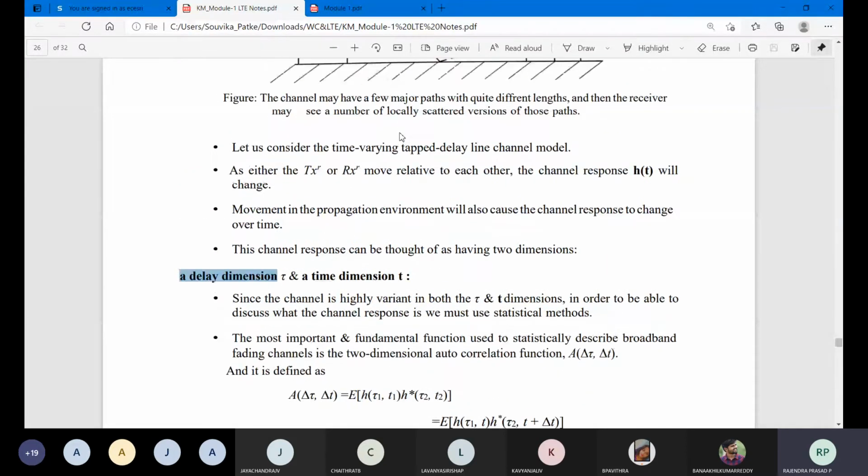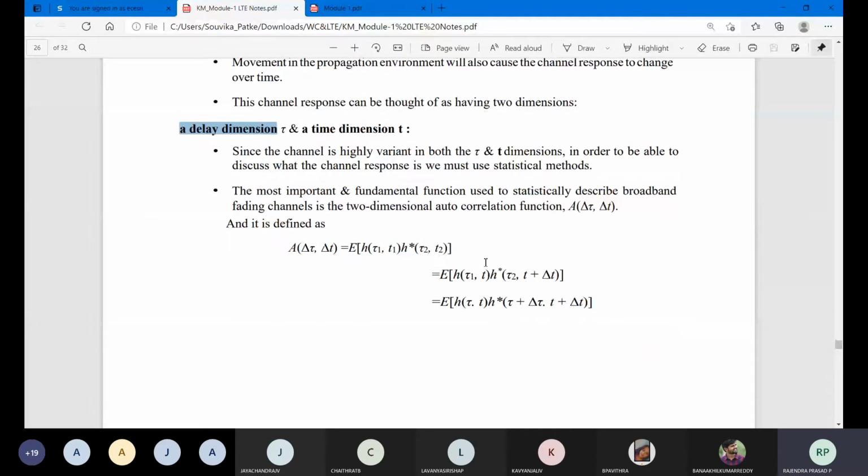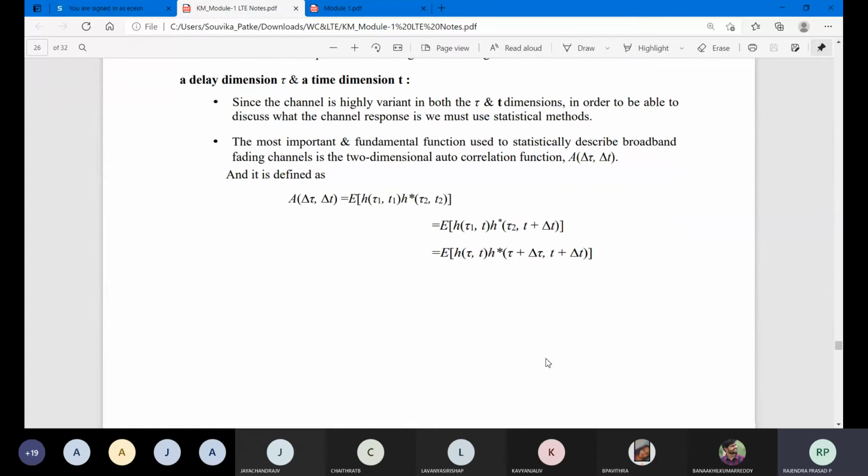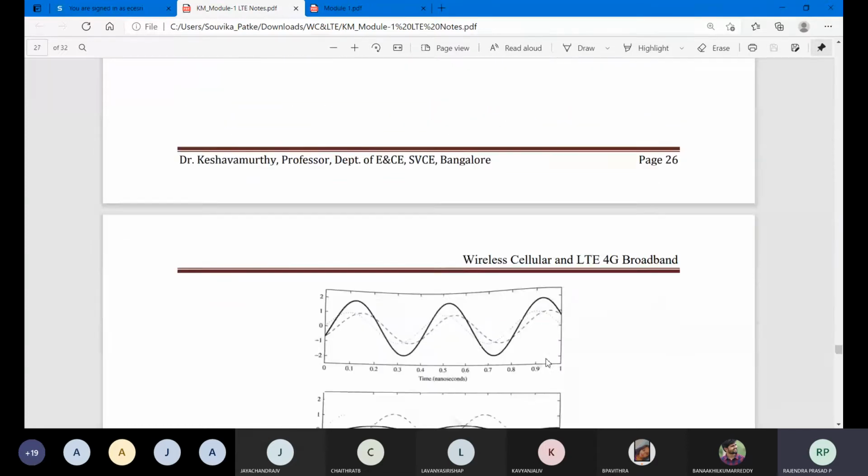You can observe here that the channels are moving. So you will have a time difference, delta t, and there is a delay option also, so you are going to get tau plus delta tau and t plus delta t. That was what we observed previously.